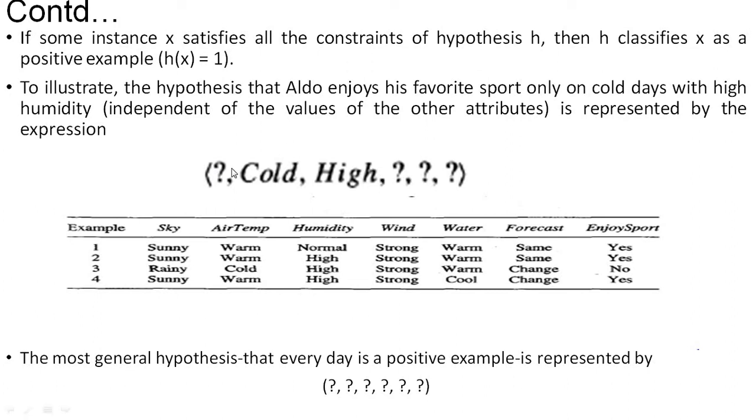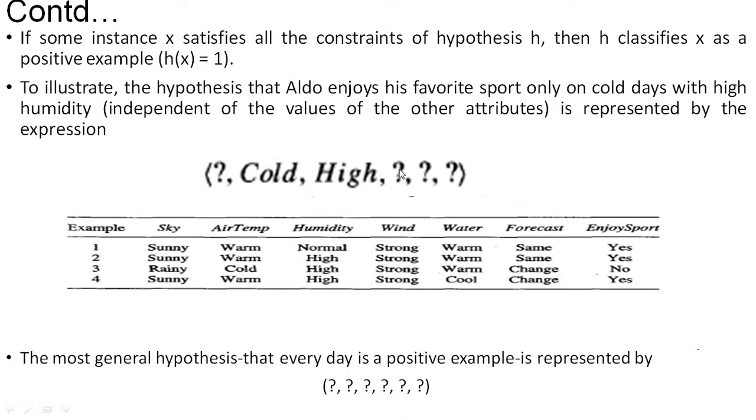The first question mark is for sky. Sky can take 2 values, either sunny or rainy. For air temperature we have 2 values, warm and cold, but here for the input I have taken only cold. For humidity we have 3 values, normal, high and low, but here we have taken only high as the input.